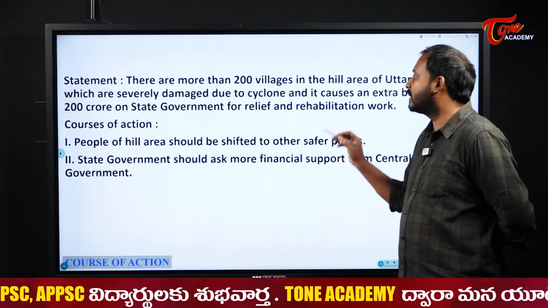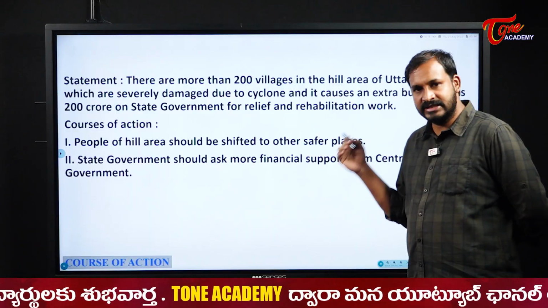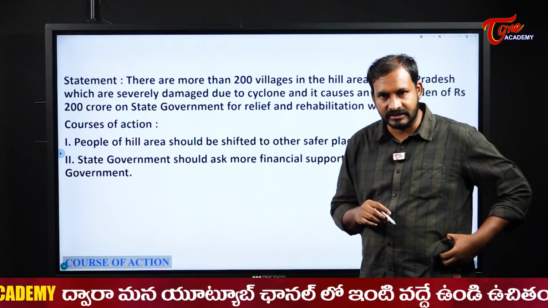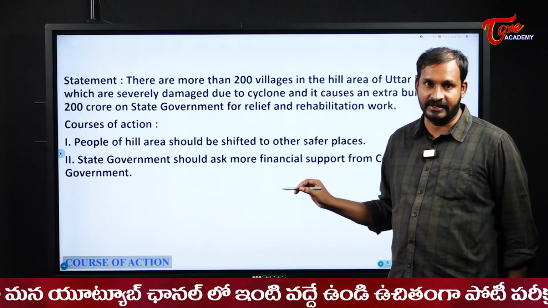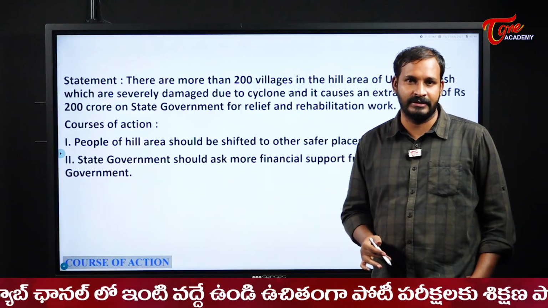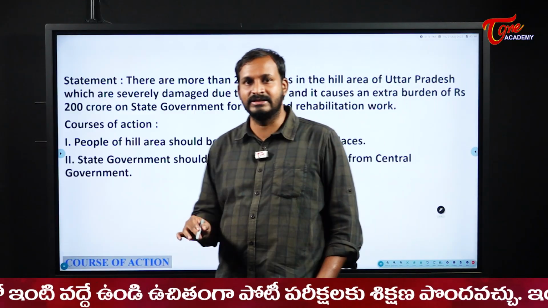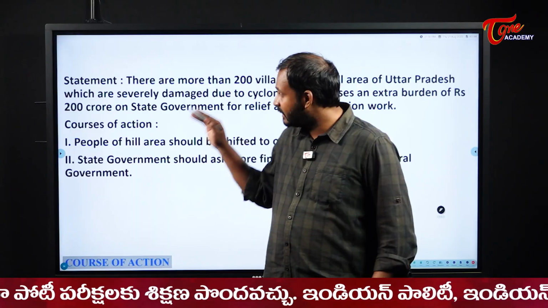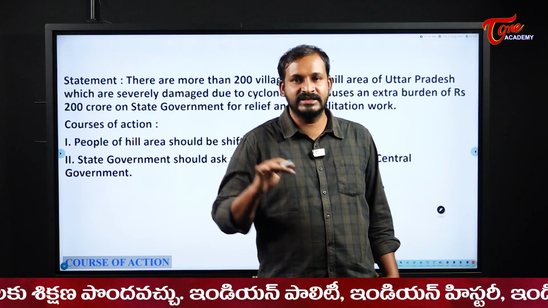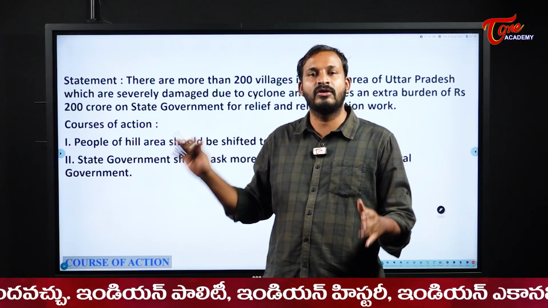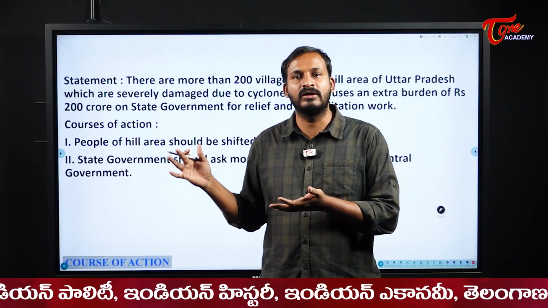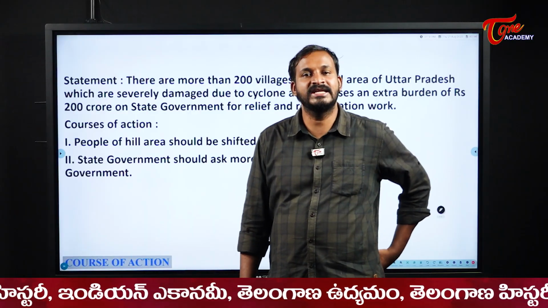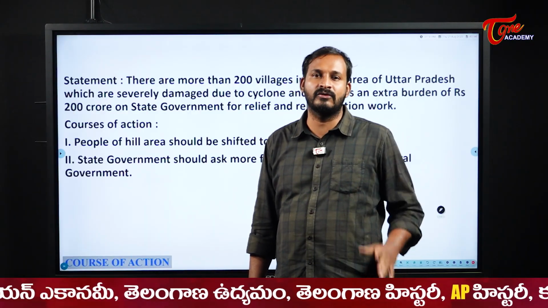Now, see here, there are more than 200 villages in the hill area. That is a problem. So, just by shifting them to some other safer places, is that the solution? We should shift the people from the hill area. That means you are relocating the people. See, relocation completely is always a dangerous one. They are adapted to that hill area. Yes, they might be affected, but temporarily they can be shifted to safer places. But you cannot ask them to move completely from one place to another, almost 200 villages. That is a wrong approach, students. That is not a perfect course of action.